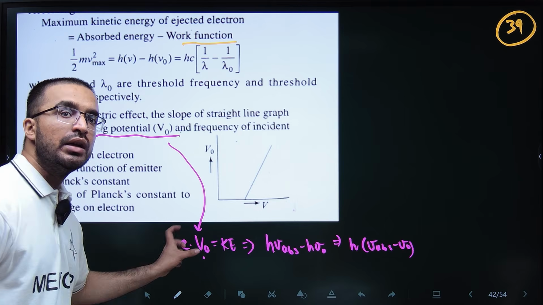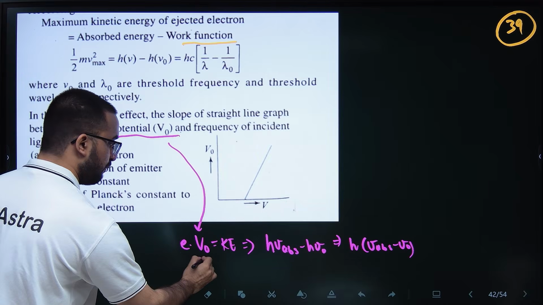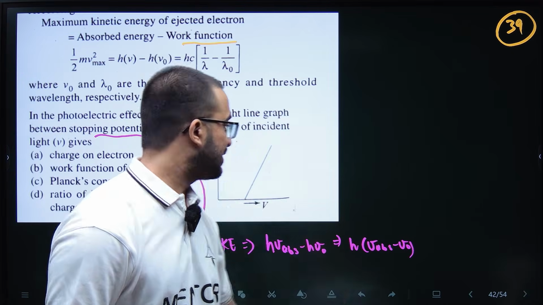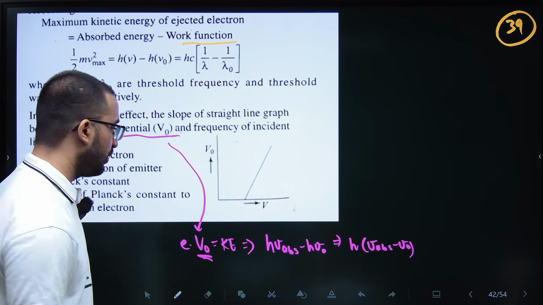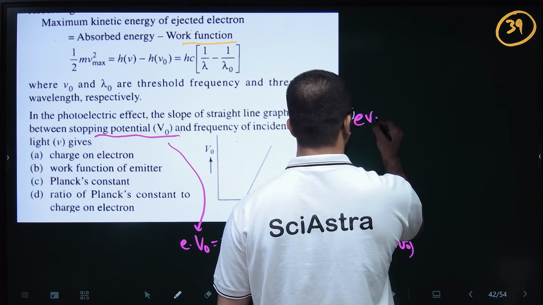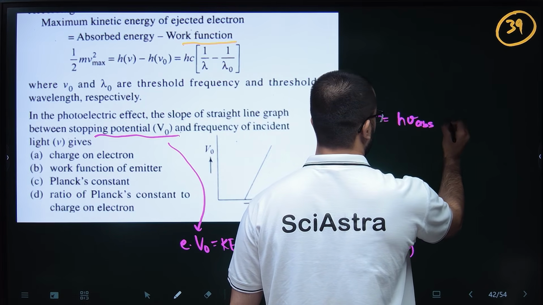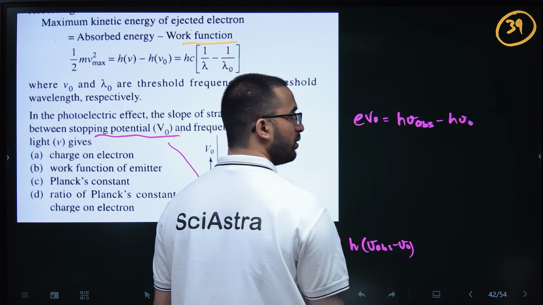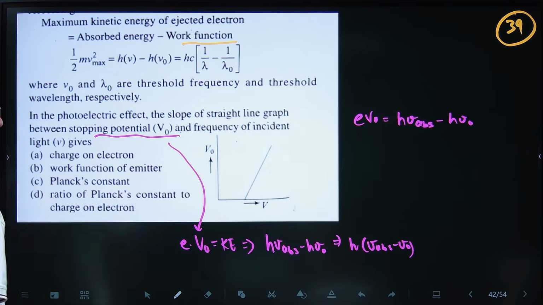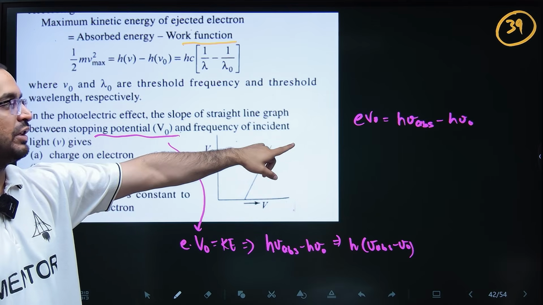Kinetic energy is there. So any electron moving between the two electrodes of V naught potential has energy equal to eV naught. So this kinetic energy will be equal to eV naught. From here we can find the relation: eV naught is equal to h nu absorbed minus h nu naught. So we have to plot a graph between stopping potential V naught and frequency nu of incident light, which is nu absorbed.